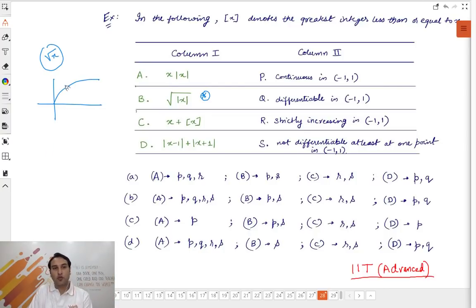Its range and domain are both x greater than 0, y greater than 0. Okay? X plus greatest integer. Again, simple graph. This. Okay? Actually, this problem should not take more than 1. So I think it will take around 1.5 minutes. Not more than that. To do it very, very precisely.